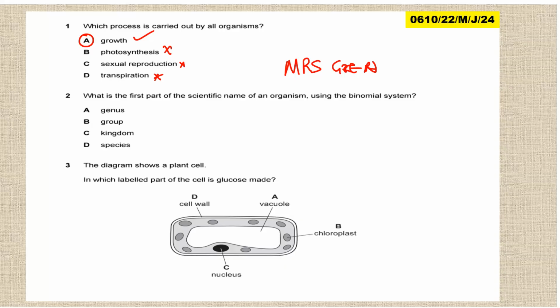What is the first part of the scientific name of an organism using the binomial system? The first part is the genus, then follows the species. Question 3, the diagram shows a plant cell. In which labeled part of the cell is glucose made? So this is under cell organization, don't worry, we are going to look at this. But photosynthesis takes place in the chloroplast, and therefore glucose is produced in the chloroplast. So the answer is B.